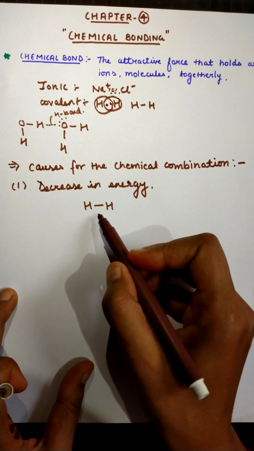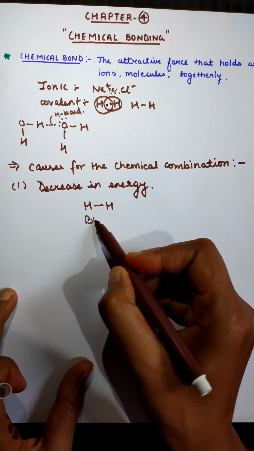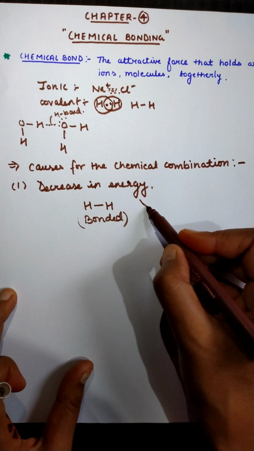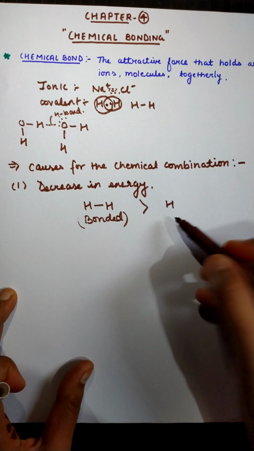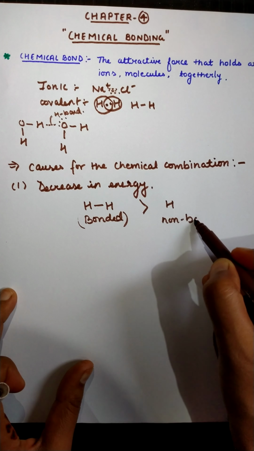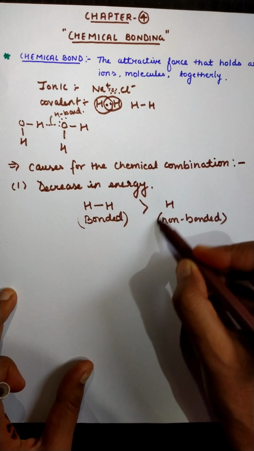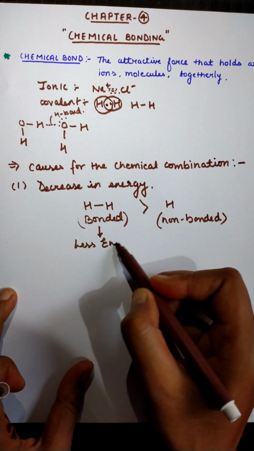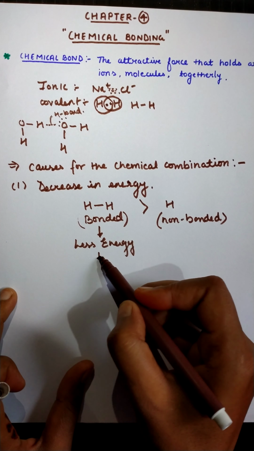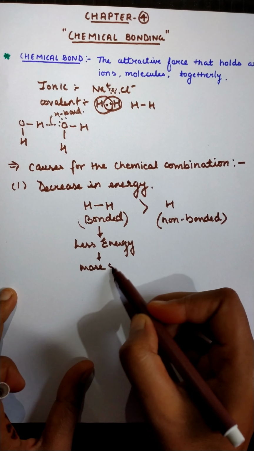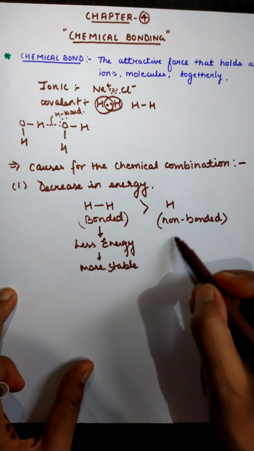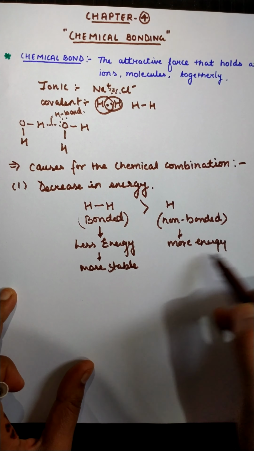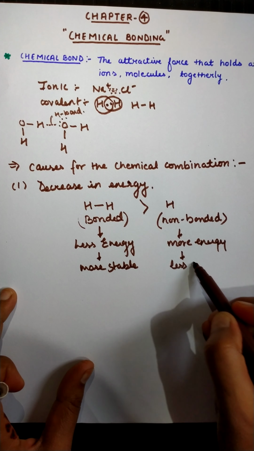So the first reason is the decrease in energy. Generally we can say that the bonded state of an atom is more stable as compared to the non-bonded state, because due to lesser energy they are more stable, and those that have more energy are comparatively less stable.